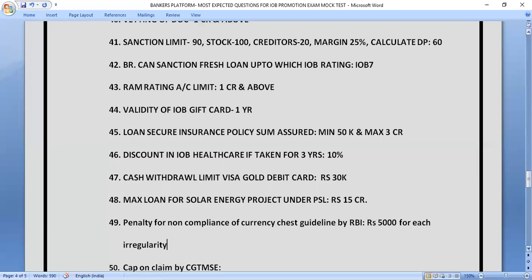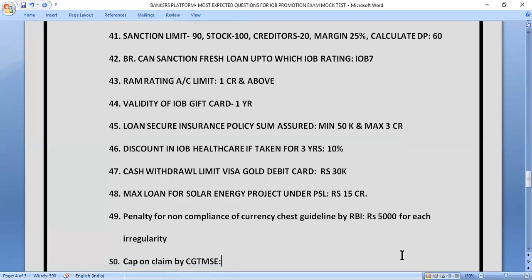So friends, let's move to last question of the day, that is cap on claim by CGTMSC. So what is the cap on the claim by CGTMSC? So the cap is two times of guarantee fee paid.